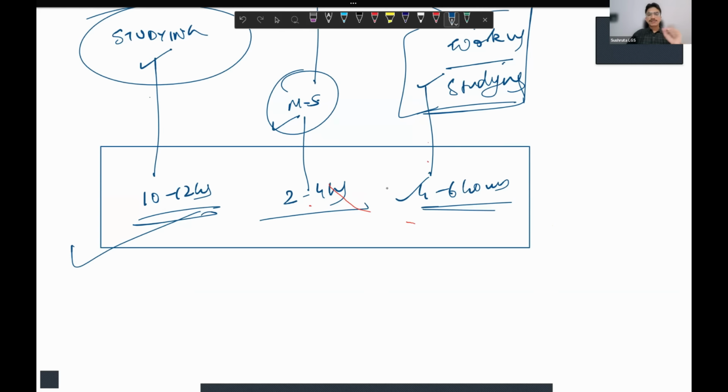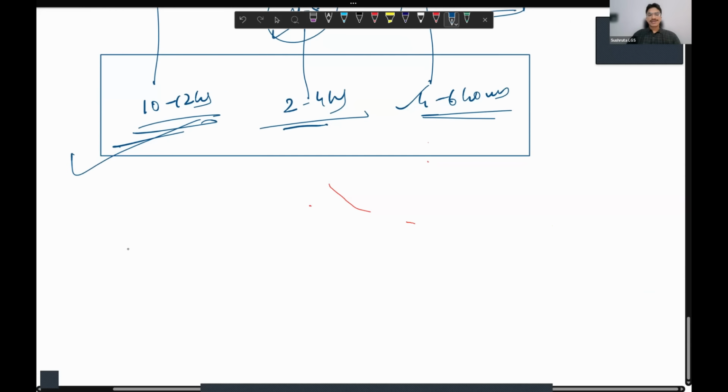So it doesn't matter whether you are able to give less time or more time. The important thing is the quality of the time you're able to give.